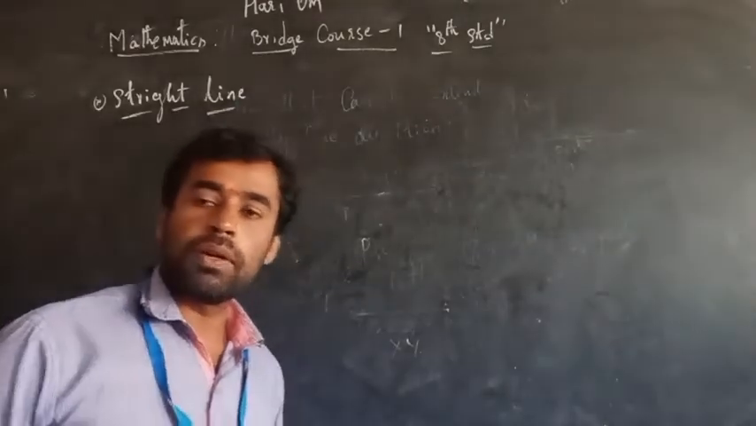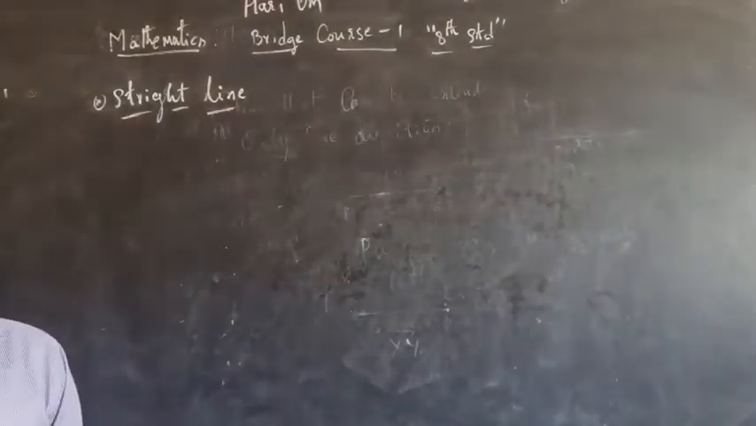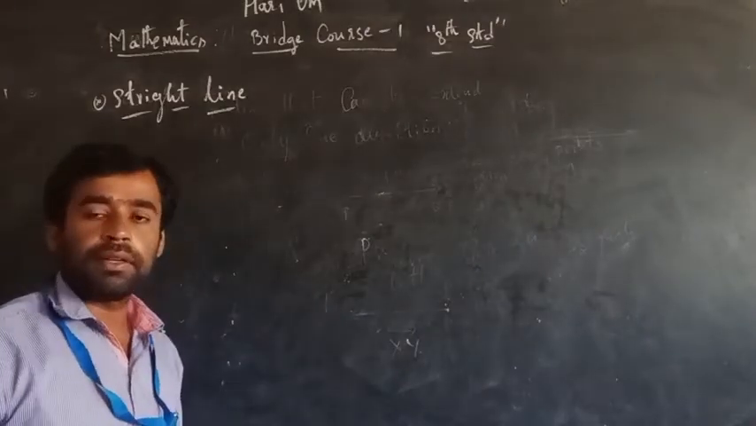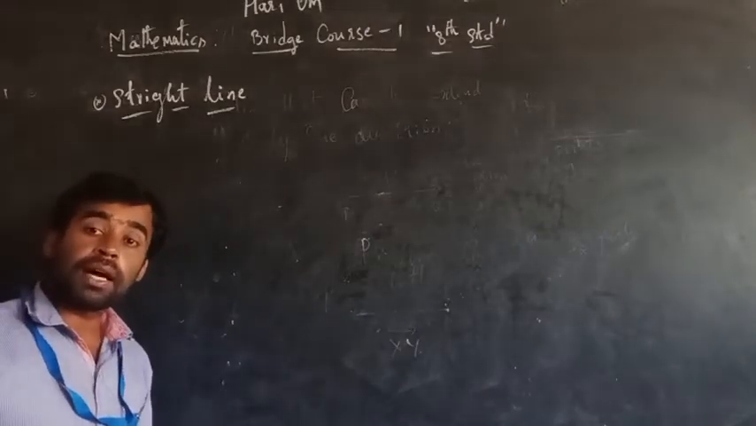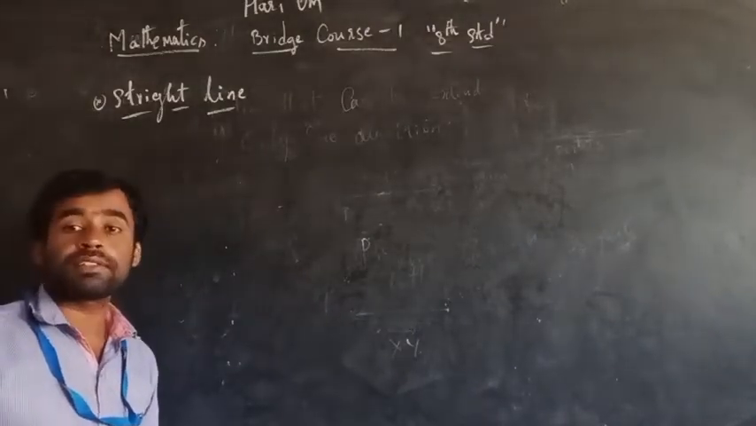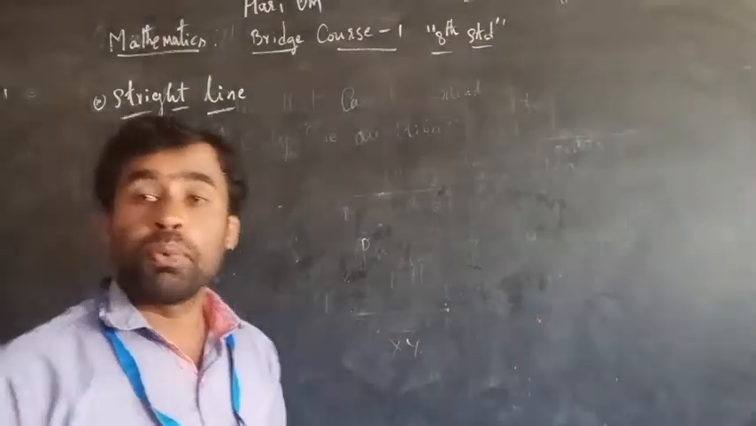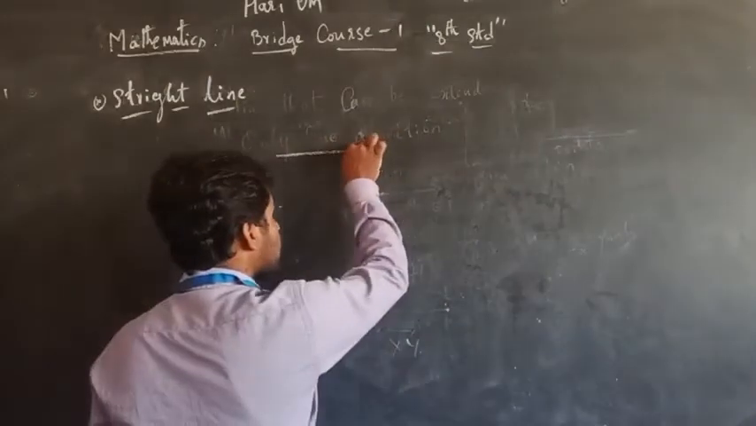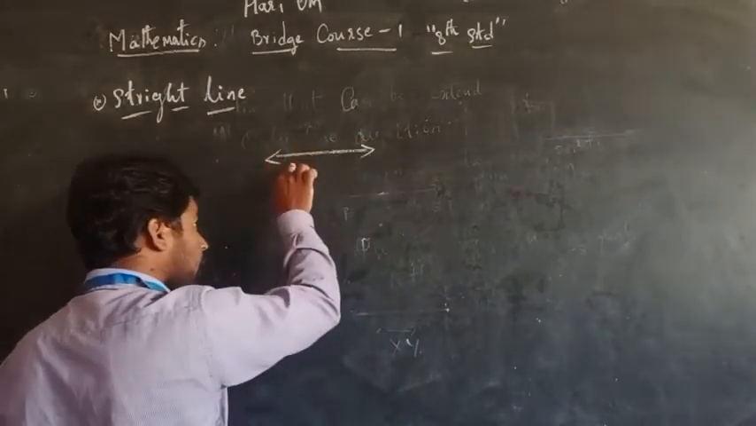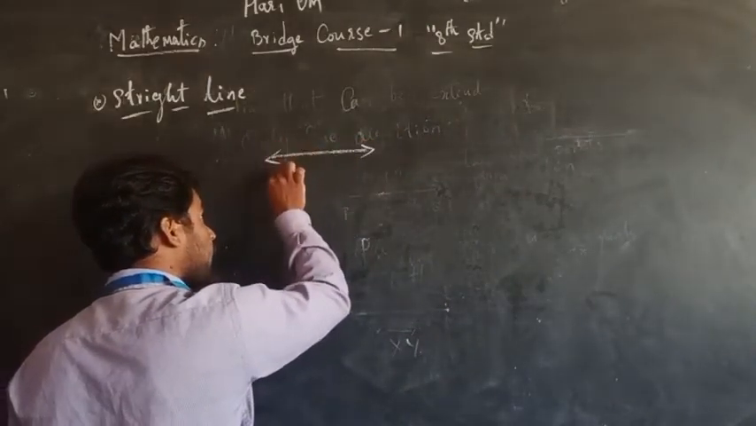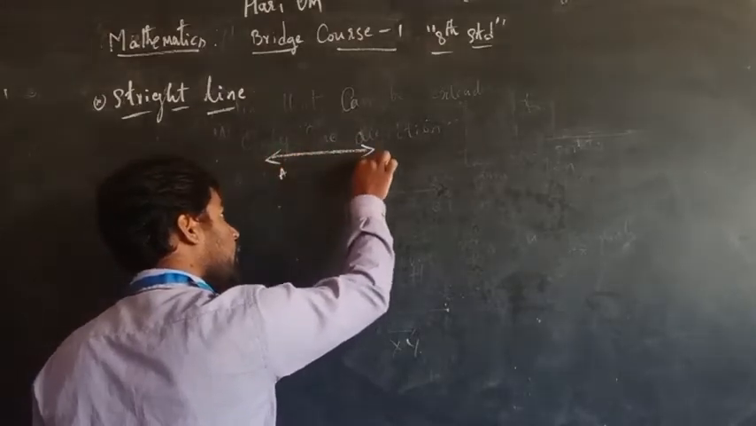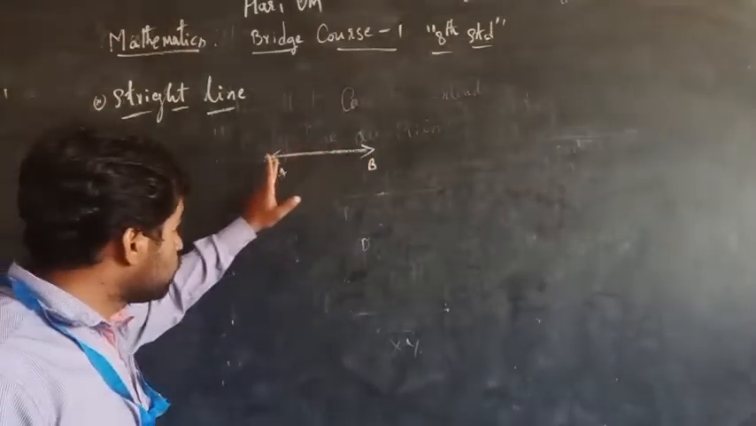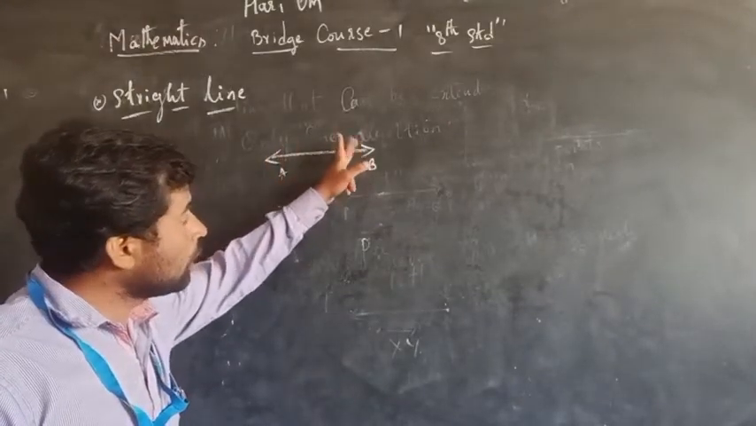Dear students, now come to the straight line. What is a straight line? Yes, that is correct. A straight line is a line that we can extend in either direction, in both the directions. So here I have taken an example. Here I have taken a line. This line is represented by AB. Here AB is a line. Both sides have arrow marks.